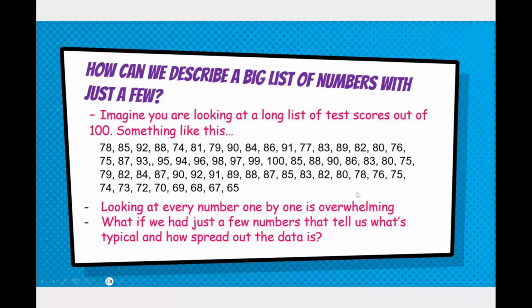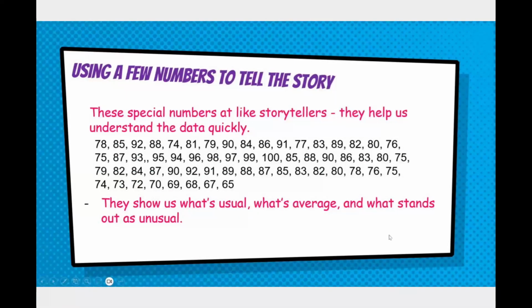If you think about all these test scores, what are some questions you might be asking? Some common questions are: who had the highest score, who had the lowest score, maybe what's the average score. Also, how spread out the grades are: were they all kind of random, all over the place, or were they kind of bunched together? Those are the questions we're going to be looking at in our project. They show us what's usual, what's average, and what stands out as unusual. So we're using a few numbers to tell the story. That's what we're going to start off with.